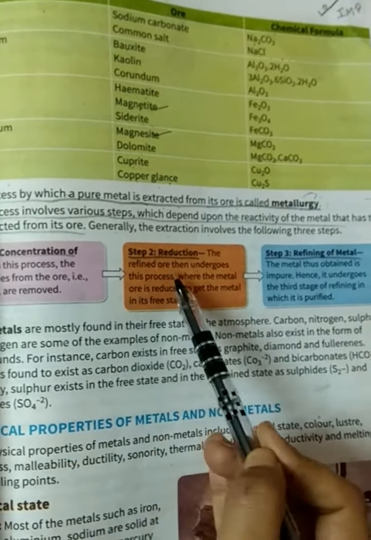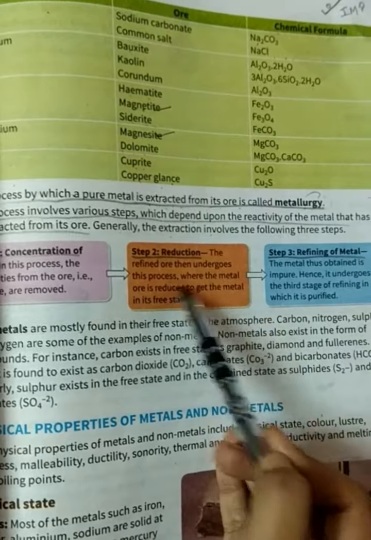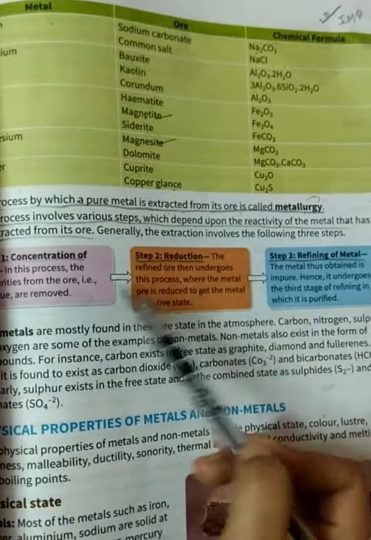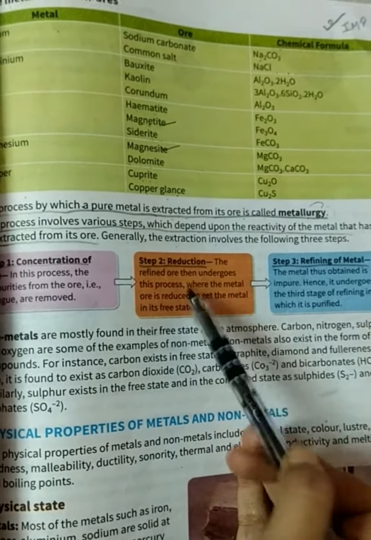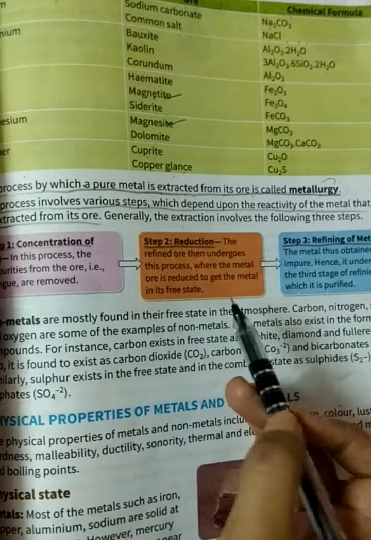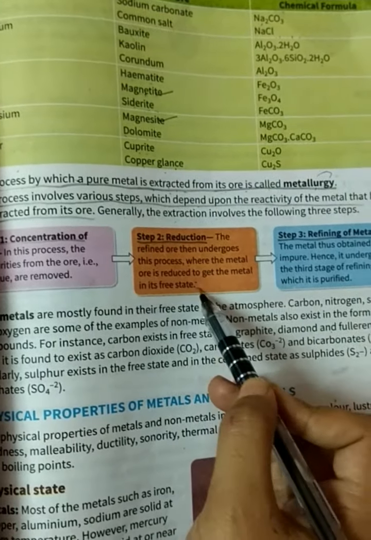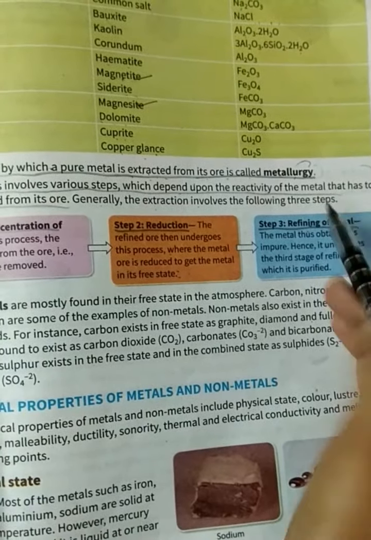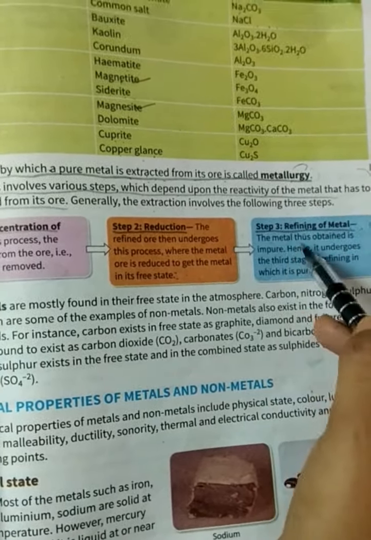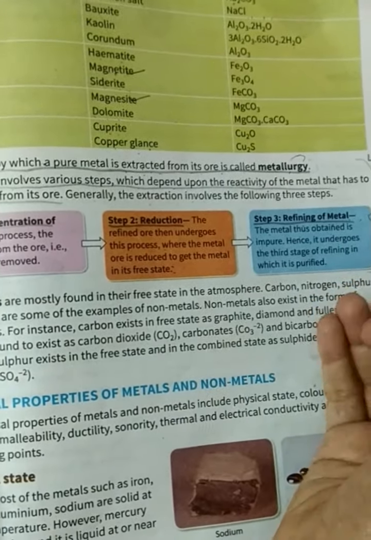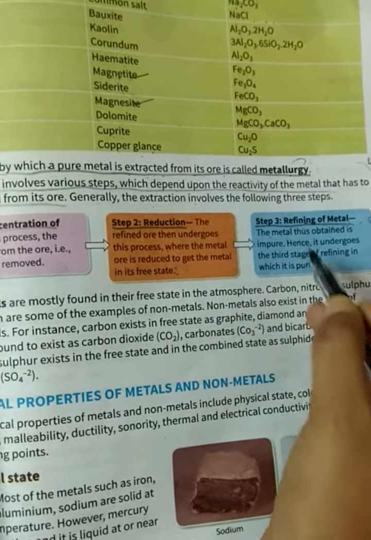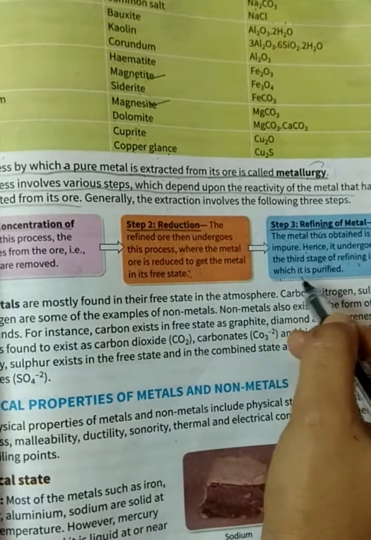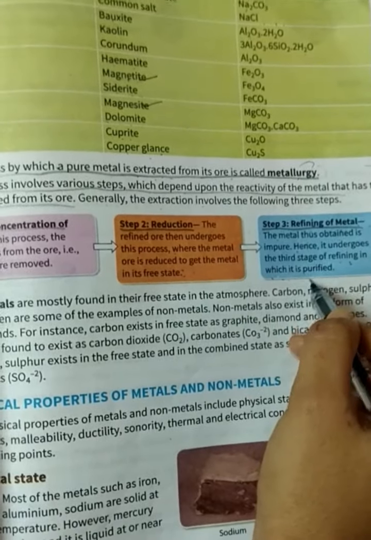Second step: the refined ore then undergoes a process where the metal ore is reduced to get the metal in its free state. Furthermore, they are refined so that more metal can be obtained from the ore. And step number three, refining of the metal. What do you mean by refining of the metal? The metal thus obtained is of course impure, so here the metal gets its refining. The metal has to be purified enough to be used.